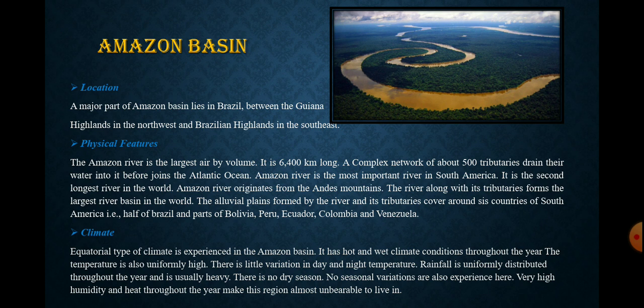Rainfall is uniformly distributed throughout the year and is usually heavy. There are no dry seasons. No seasonal variations are experienced over here. See, as it is very close to the equator, there is only a slight change in the temperature of day and night, and hence there is no such seasonal variation. Very high humidity and heat throughout the year make this region almost unbearable to live in.